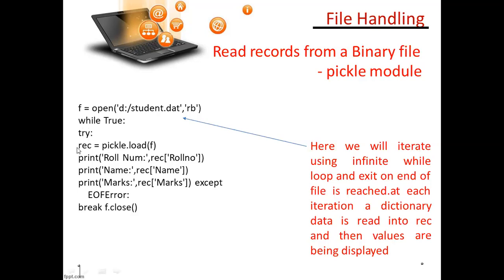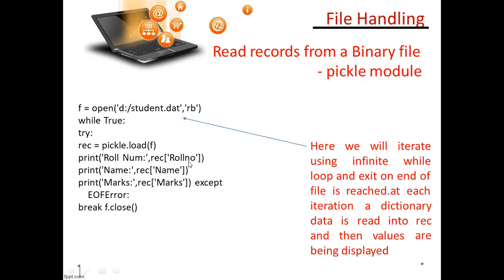Inside the try block I am using rec. What is rec here? In the previous slide I used rec as a dictionary name, equal pickle.load. Previously I assigned it with dump. Now I am loading it. What am I loading? From this file I am loading this dictionary here, and print roll number. It will print a roll number. From where? Rec. Rec is a dictionary name.